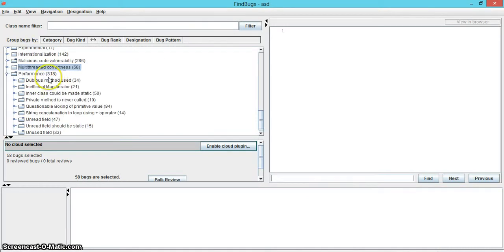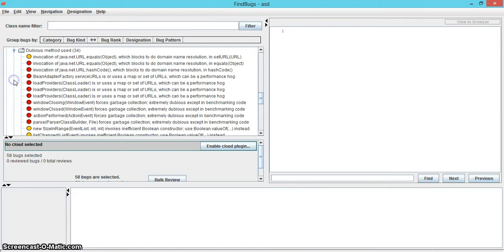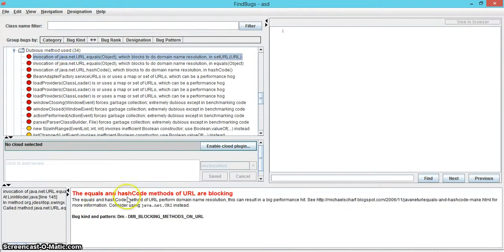As you can see, the subcategory questionable boxing of primitive value has a disproportionate amount of the errors with 94 of them. The next two subcategories, inner class could be made static and unread field, have 50 and 47 errors respectively. The category performance also contains a subcategory called dubious methods used, which contains several different types of errors. The first of these are of type equals and hashcode method of URL perform domain name resolution, which can result in a large performance hit.